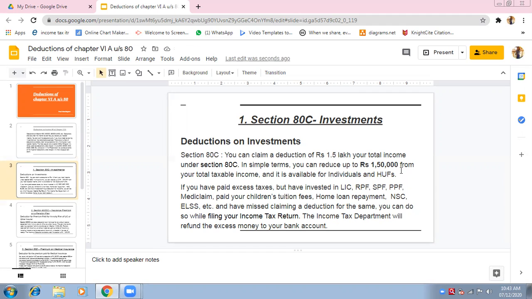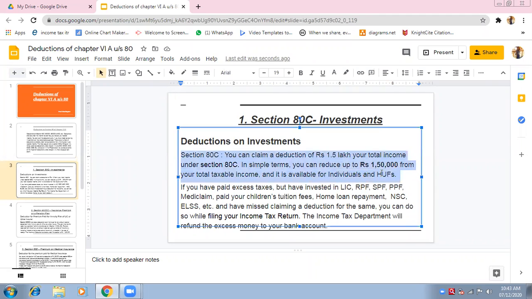Section 80C is available only to these persons. Not to companies, not to partnership firms, not to AOP, BOI, Association of Persons, Body of Individuals, not to local authorities or municipal authorities. It is not available for them. It is available only for individuals and HUFs. And the total deduction will be available up to rupees 1,50,000. That means the maximum amount you can avail is 1,50,000, not more than that.